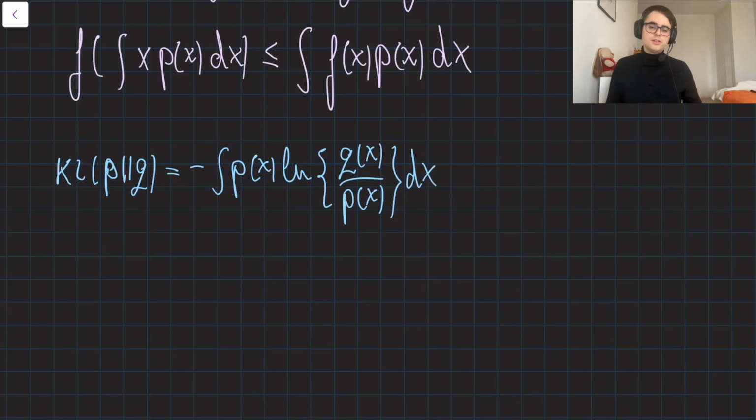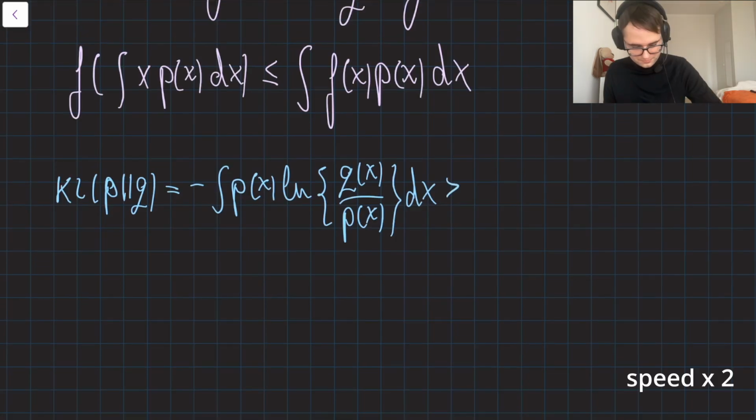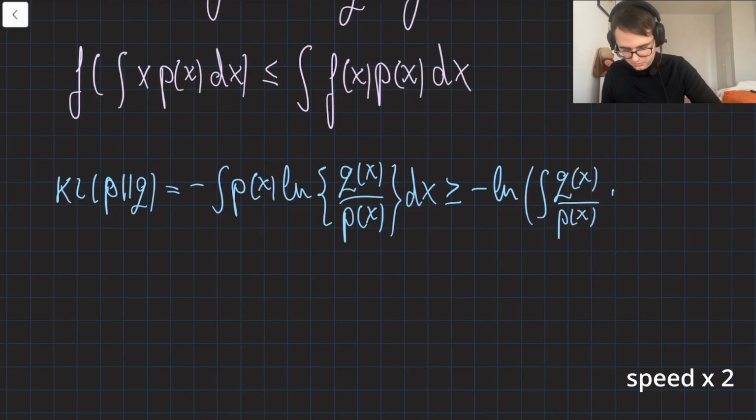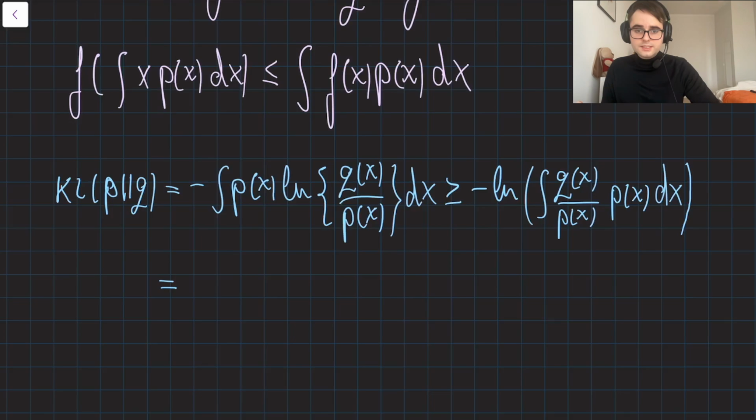The logarithm is a concave function, but because we have a minus in front, this whole expression is a convex one, so we can apply Jensen's inequality. We can simplify the terms.